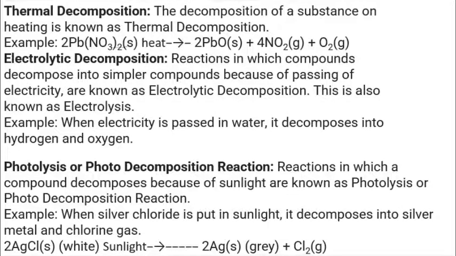Lead nitrate, once it gets heated up, gives lead oxide, nitrogen dioxide and oxygen. In the electrolytic decomposition, when we pass electricity through water, it breaks down into hydrogen and oxygen. Very good examples of photolysis or photo decomposition are silver chloride and barium chloride. When we expose silver chloride to sunlight, it breaks down into silver and chlorine. The same thing happens with barium chloride: when it is exposed to sunlight, it splits into barium and chlorine.